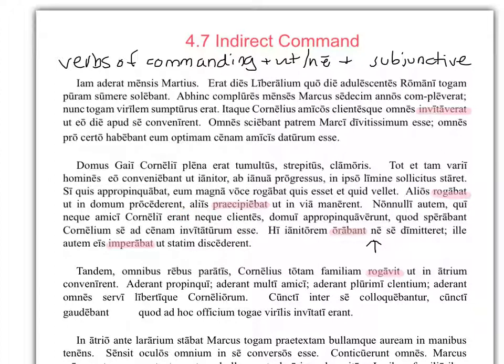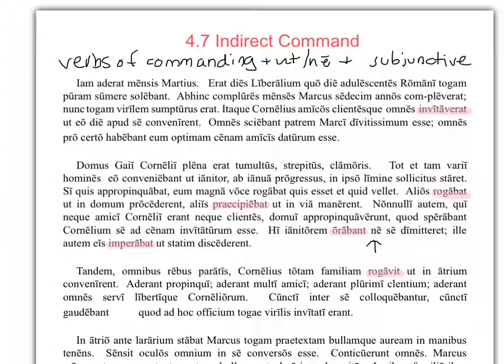So let's look at that all together. I've got he, that is the janitor, because we've been talking about him. Where is he? Right up here. We've been talking about the janitor. So he was asking some people, alios, ut procederent. What does he want them to do? Procedo. To proceed into the house.